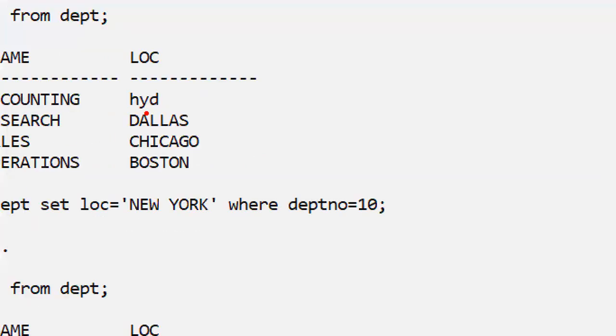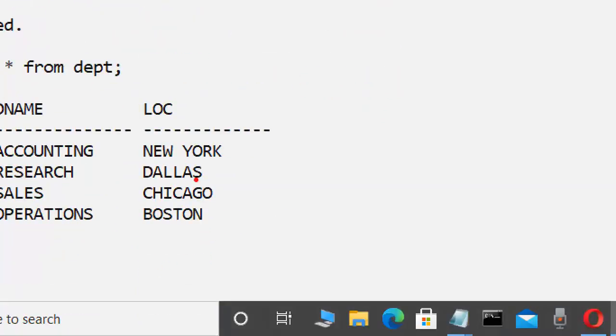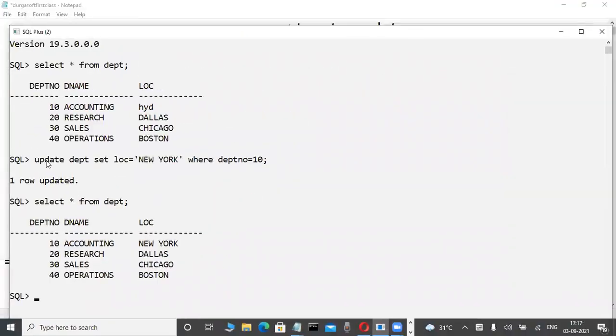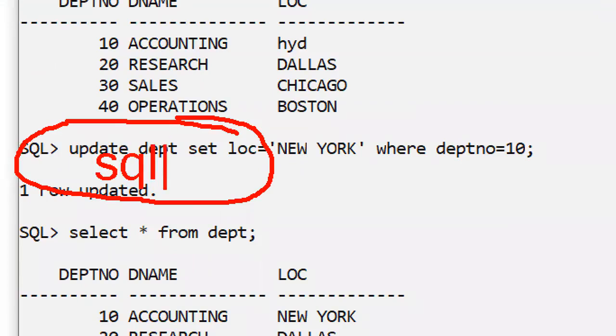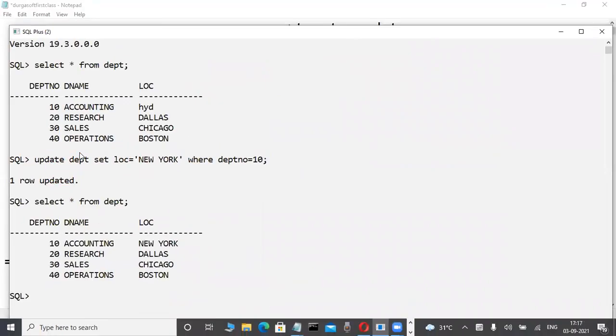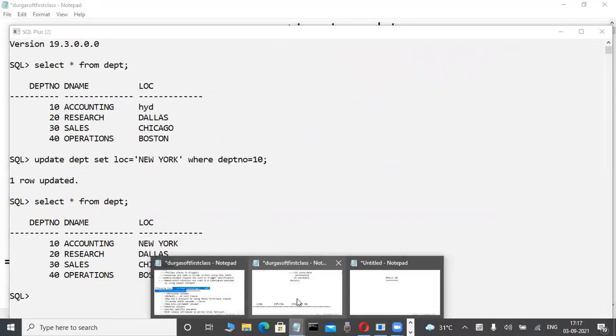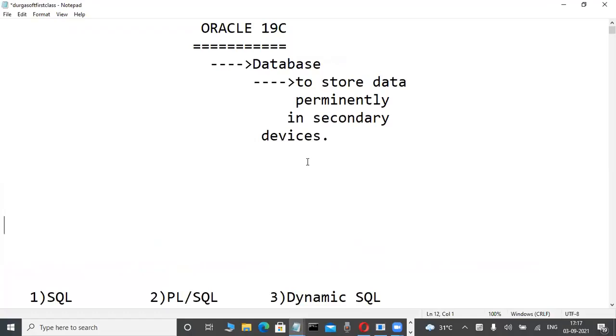In the previous case Hyderabad is there, but in this case New York is there, because I am using a language. This language is called SQL, structured query language. That's why, whenever we operate relational databases, we use one language called SQL. Yesterday I told you, Oracle is a relational database.